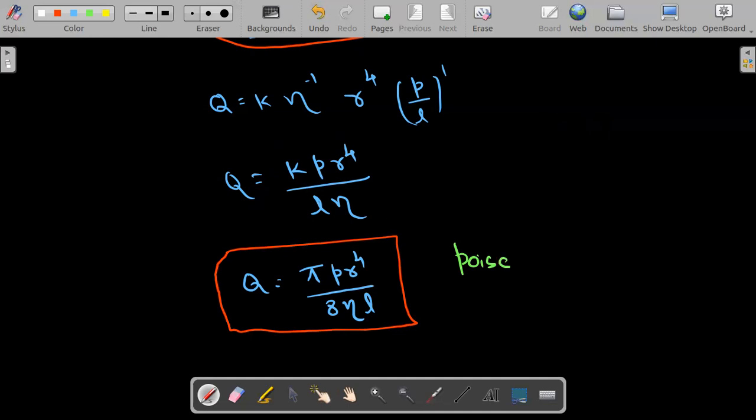I'm not sure about the spelling, but it's Poiseuille's formula. There will also be numericals related to this in the next session. I hope this becomes very easy. So I'll stop.